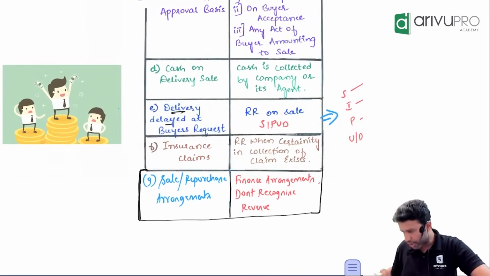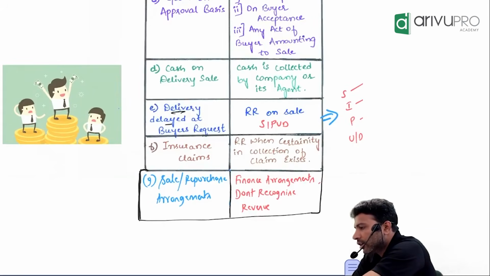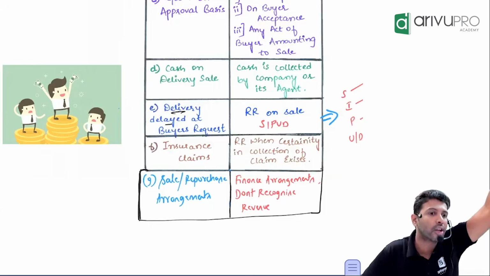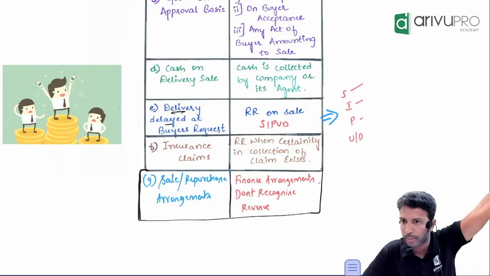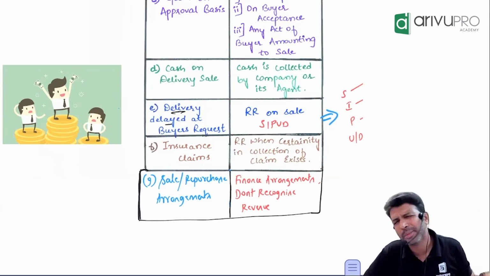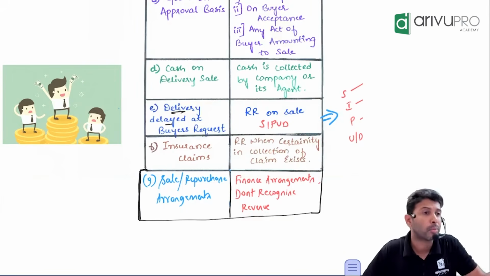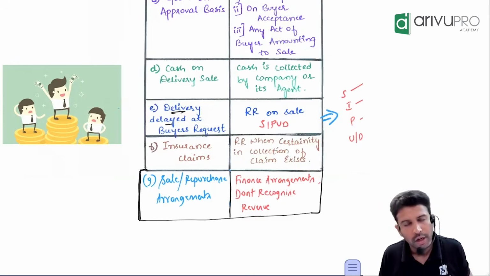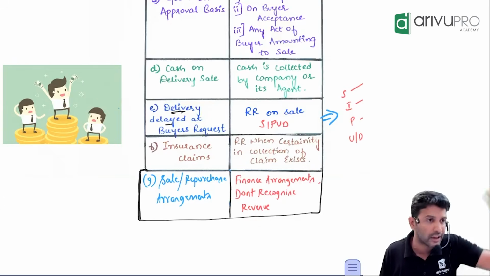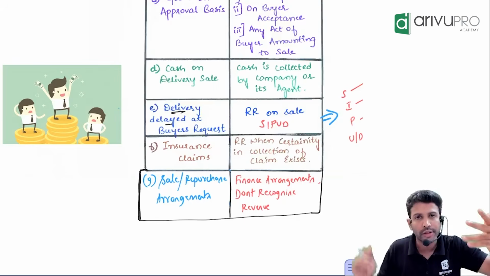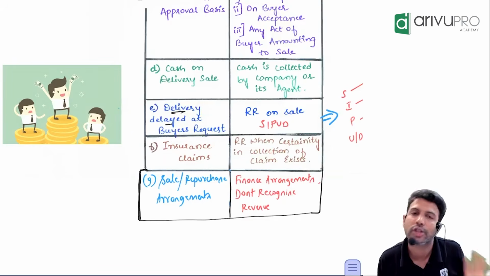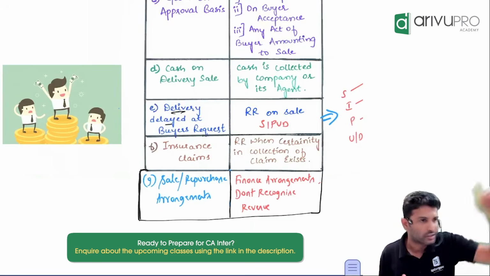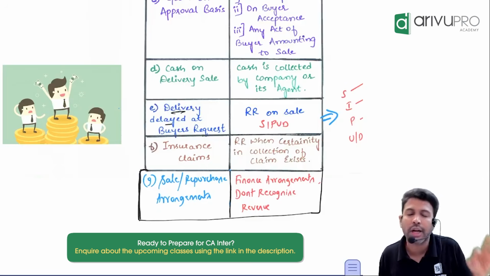Insurance claim. Sir, sometimes what happens, especially if you are in logistics industry and all, you frequently deliver the goods to many places. There is a possibility that some goods may be lost, some goods may get damaged. All that may be part and parcel of your operations. Do you think business will take a chance or they will insure the goods? Insure the goods. So if goods get damaged, what are we going to receive? Insurance claim. So insurance claim is going out or coming in? So it's a revenue.